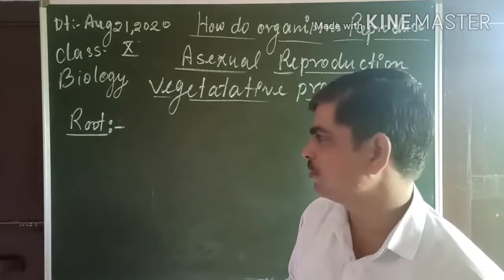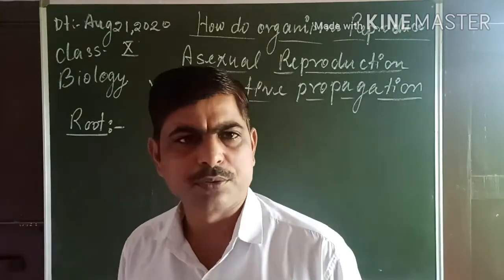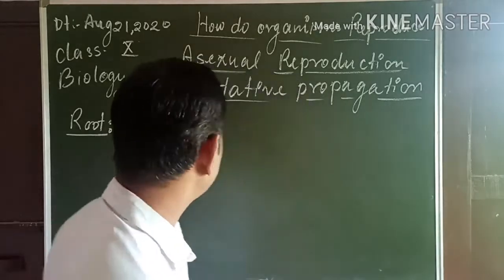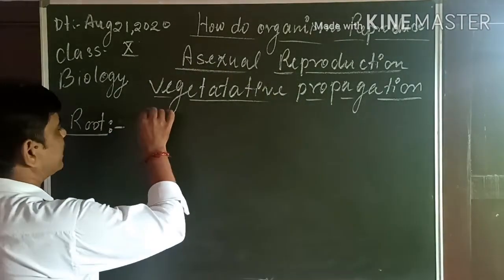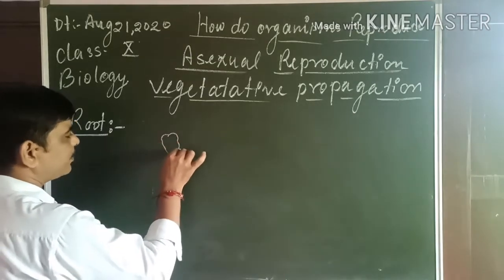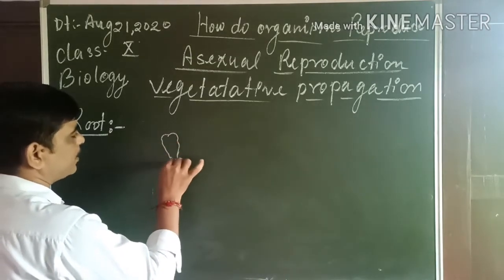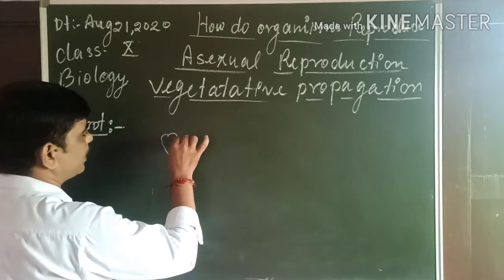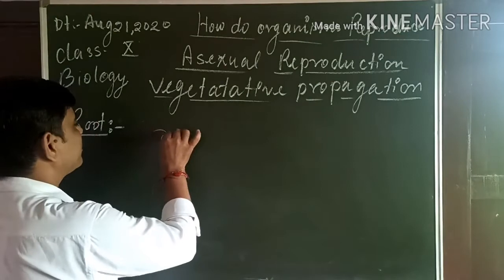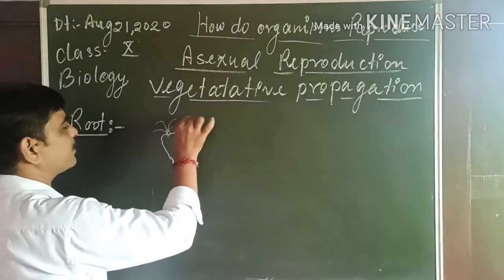So root is a propagule, leaf is a propagule, stem is a propagule. For root, you can take the example of sweet potato, where new buds arise.